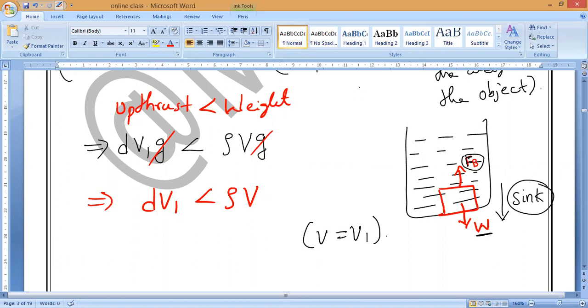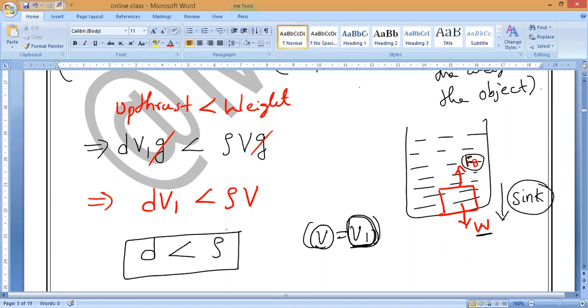V and V1 cancel. That is from equation 1, because as we know, the volume of liquid displaced by the immersed portion of the body is equal to the total volume of the body. So I can say V is equal to V1. So finally what will come? Density of the liquid is less than the density of the solid. So this is what you have to remember, in the case of V equals V1.